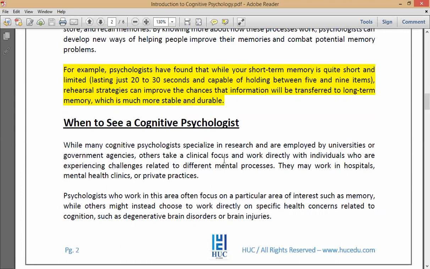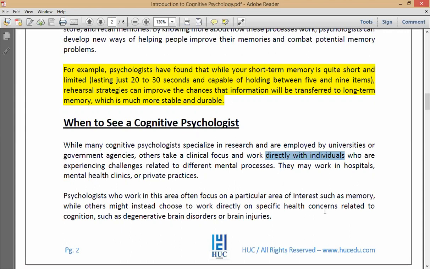Now you can see here, cognitive psychologists are employed by universities. Why are these people employed by universities? They are employed as university lecturers, okay? Or else they can be employed by government agencies. And some are employed in clinics, where they practice as medical practitioners. So these are the people who deal directly with individuals to help them overcome their mental challenges.